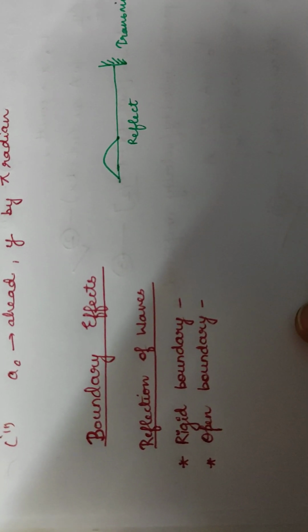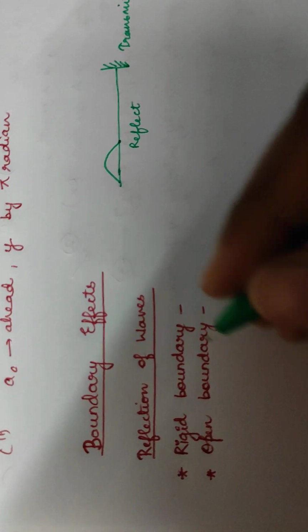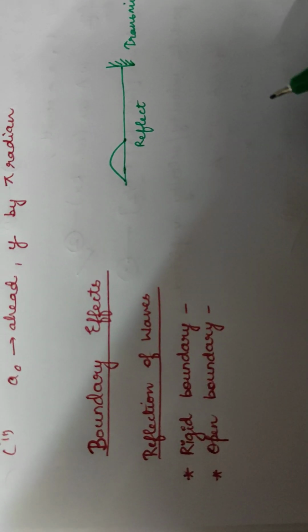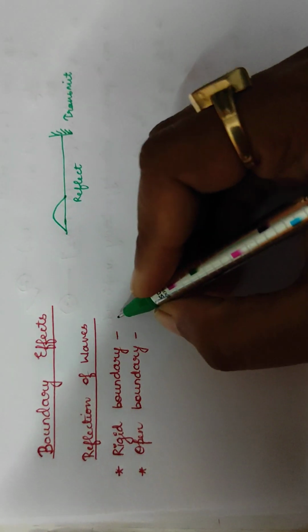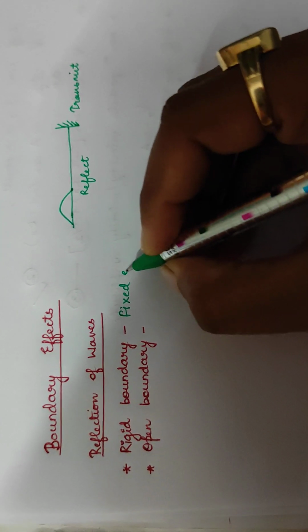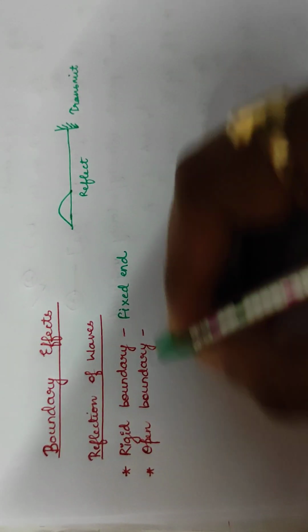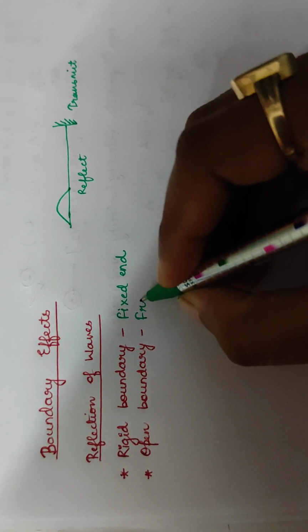reflection of waves. Okay, so now whenever we talk about reflection of waves, we take two types of boundaries. Rigid boundary. Now rigid boundary is, we can also say, fixed end, and open boundary we can say free end.